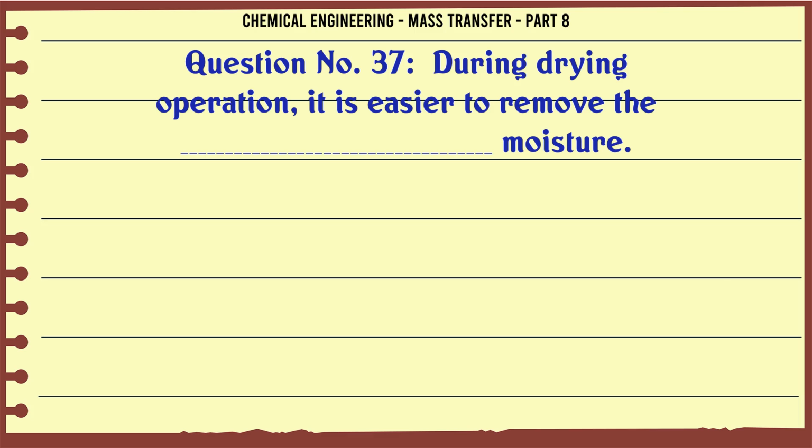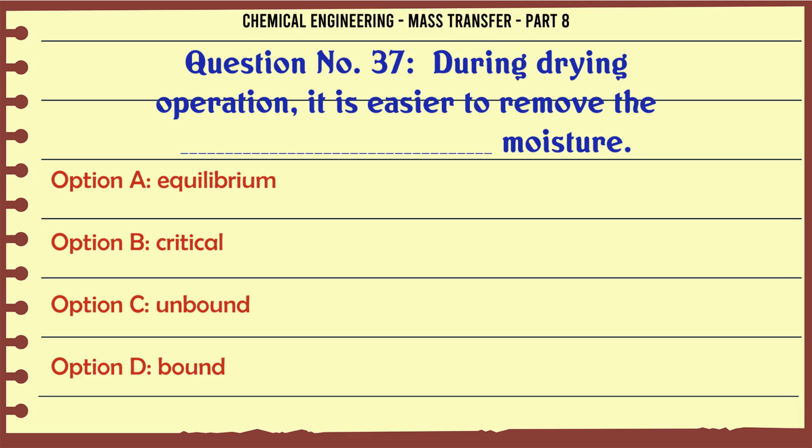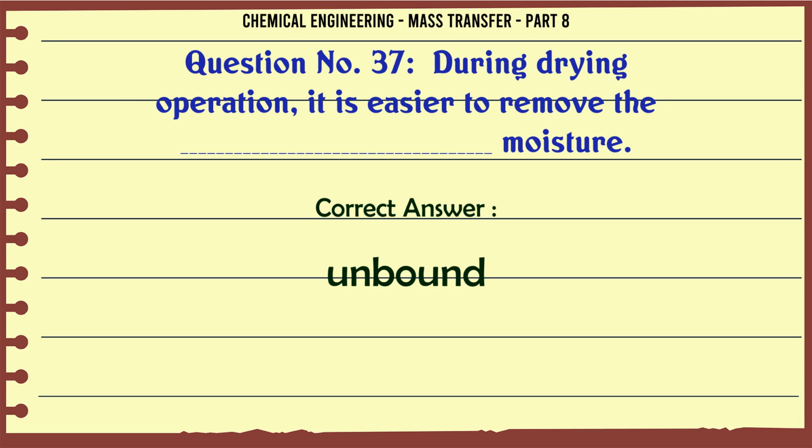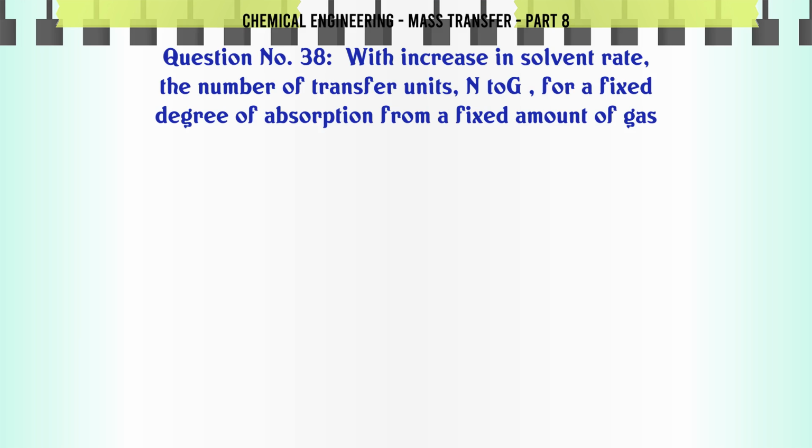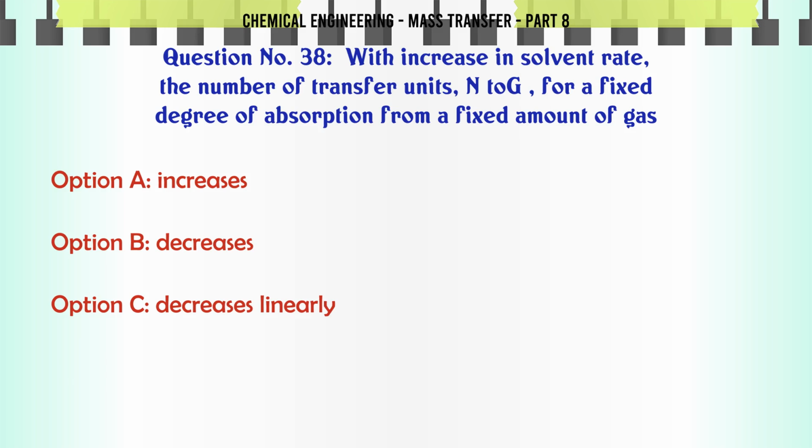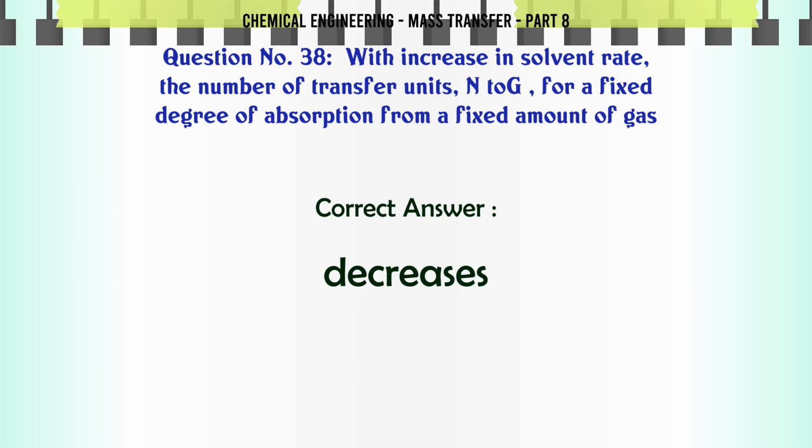During drying operation it is easier to remove the moisture. A. Equilibrium, B. Critical, C. Unbound, D. Bound. The correct answer is unbound. With increase in solvent rate, the number of transfer units NTOG for a fixed degree of absorption from a fixed amount of gas. A. Increases, B. Decreases, C. Decreases linearly, D. Remains unaffected. The correct answer is decreases.